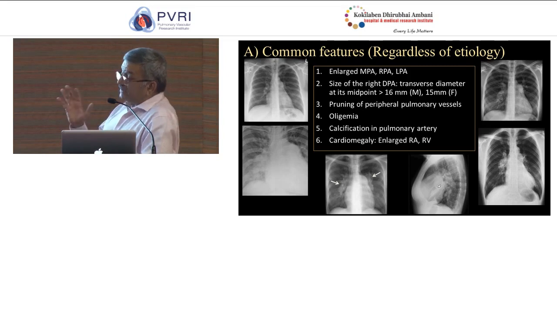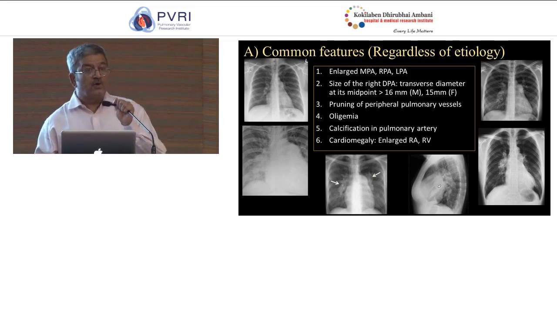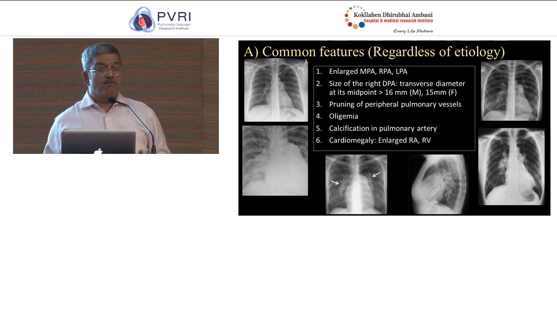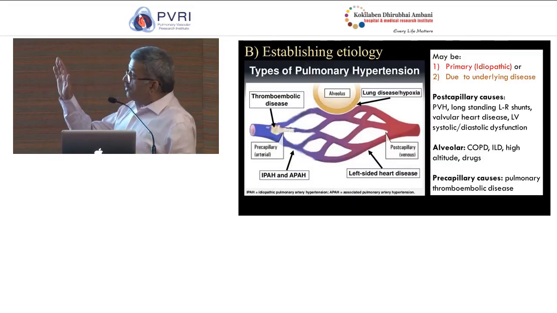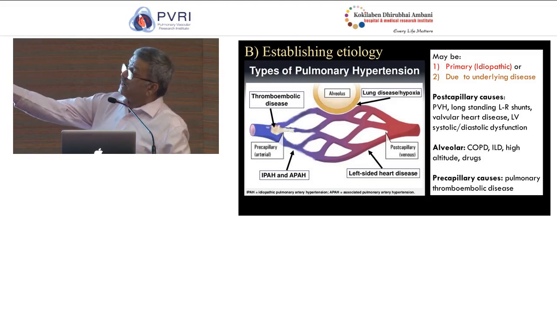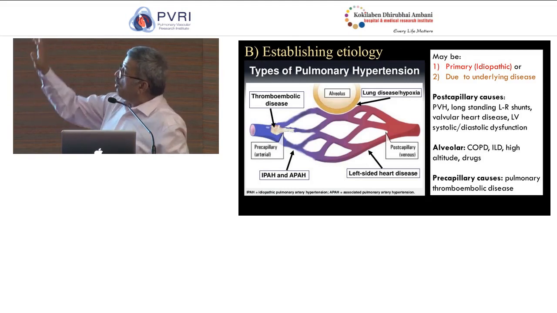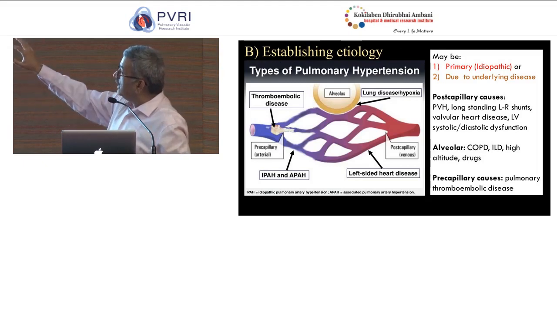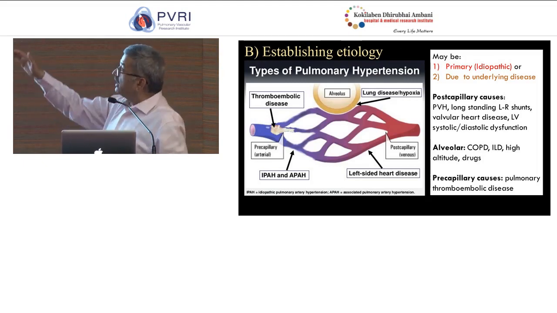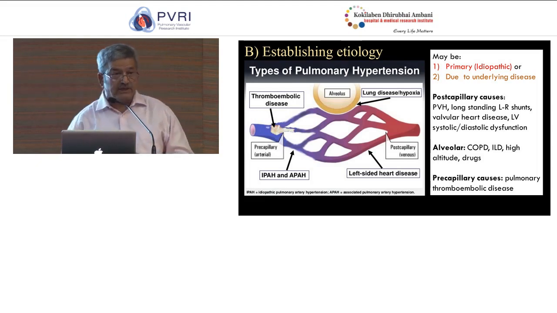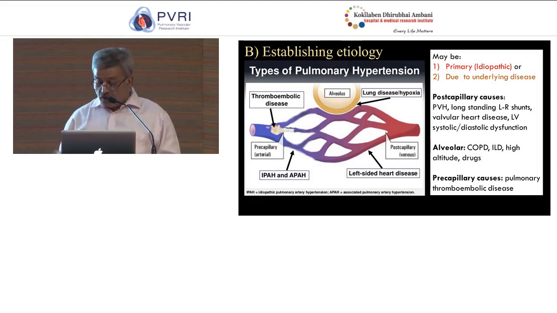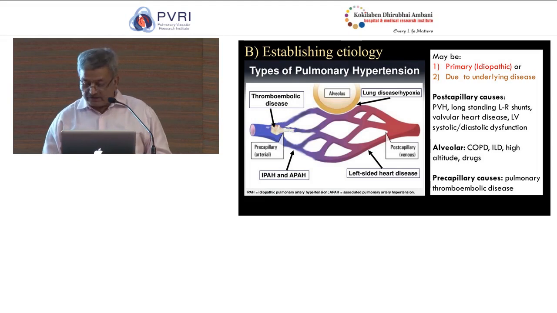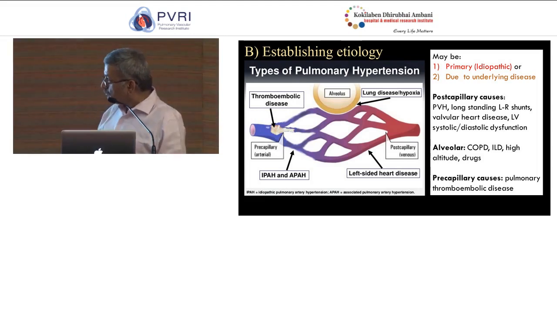Moving on, chest radiograph can also be used to categorize or classify pulmonary artery hypertension into a given clinical group. So whether it is group 1 or group 4, or whether it is group 3, where there are lung abnormalities, whether at the level of alveoli, or whether it is because of post-capillary hypertension, because of left heart failure, chest radiographs can give you some understanding of this. So let's try and look at some of these.